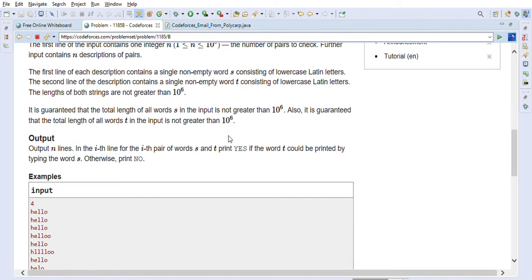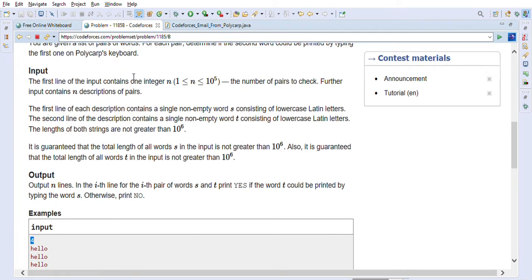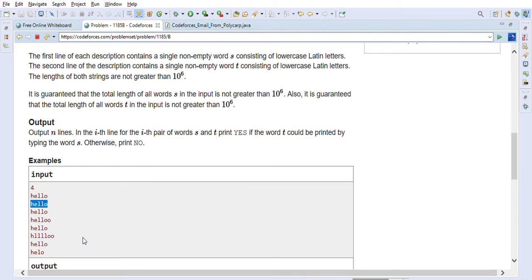So in the input they have given us how many pairs there are. As you can see here, 4 pairs of words are given. The input contains the number of pairs to check. Here, 4 pairs, and this is the first word, and this is the second word, which is the word typed on Polycarp's broken keyboard, right? So it can have the same symbol appearing multiple times there.